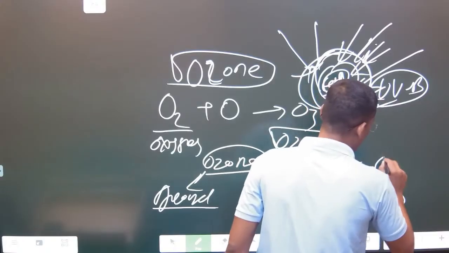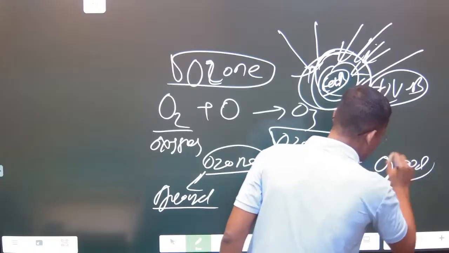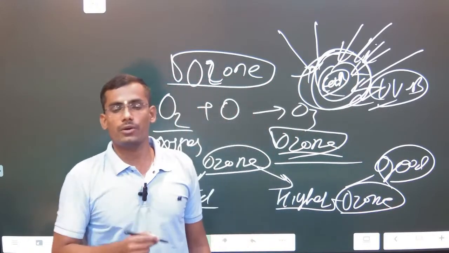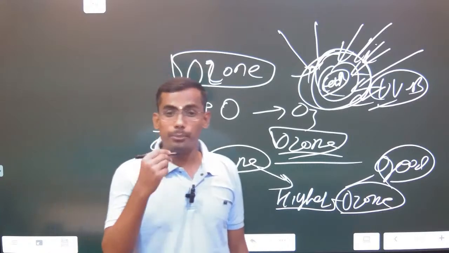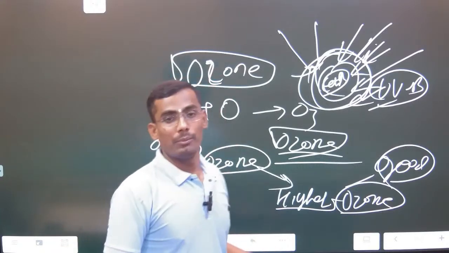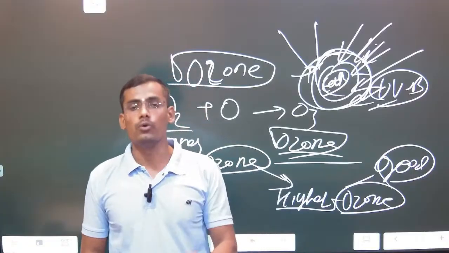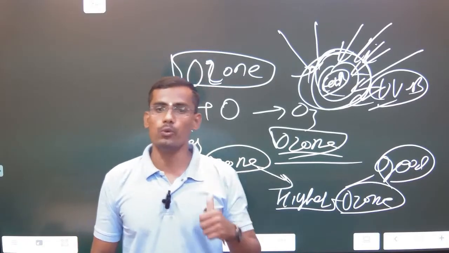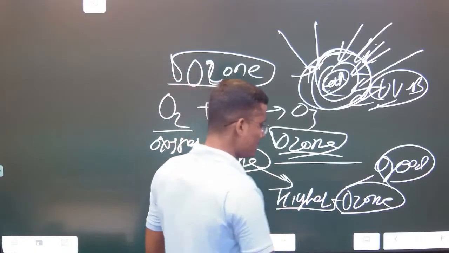Okay, this is a good ozone. Why is this good? Because it is protecting our earth from the ultraviolet radiation, ultraviolet B radiation. And why is this bad? Because this is a kind of short term pollutant. That's why ground ozone is also called bad ozone or pollutant. So we have addressed our first question.